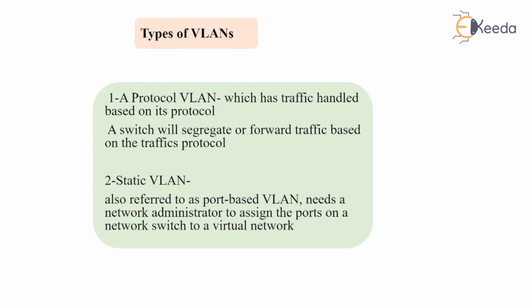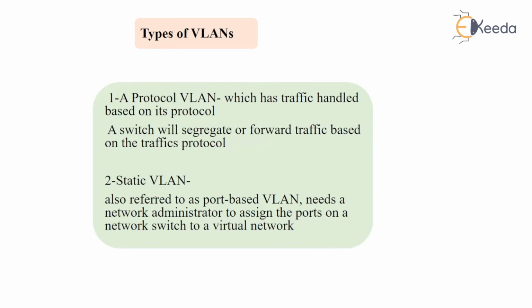There are many types of VLANs. We will try to understand a few of them. A protocol VLAN is a specific protocol-based virtual LAN. Protocols are nothing but rules and regulations used to make your network more efficient and more successful. A protocol VLAN has its traffic handled based on its protocol. A switch will segregate or forward the traffic based on the traffic protocols. So the first is the protocol VLAN.